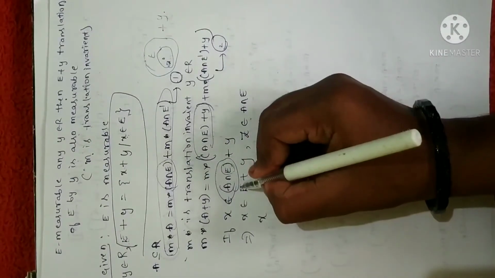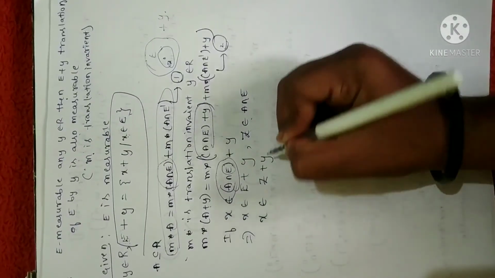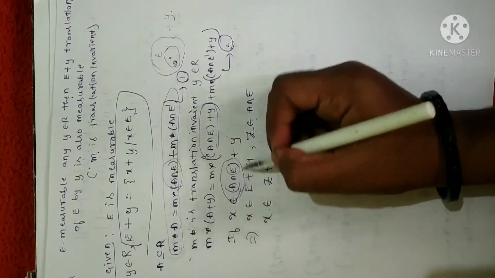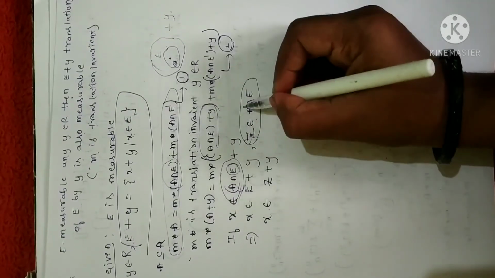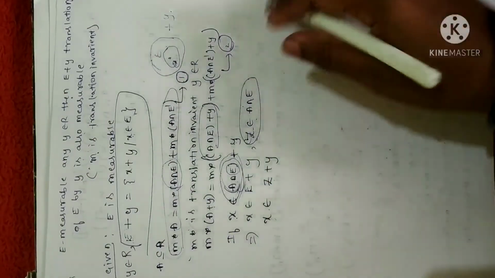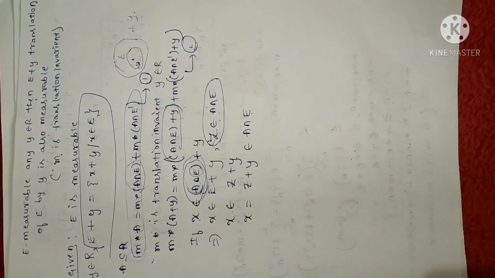Then I can write X belongs to Z plus Y. Fine. Why? Because Z is in A intersection E. Z is the element which is in A intersection E. Then Z should be in this set, right? So that is the reason I can write X belongs to Z plus Y.